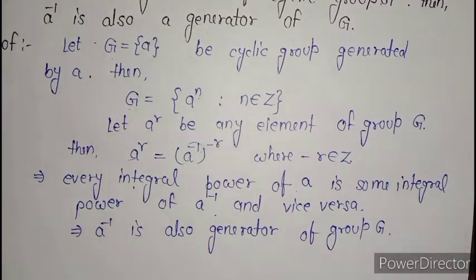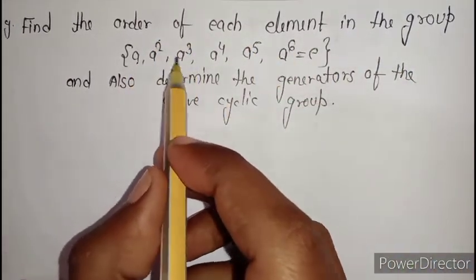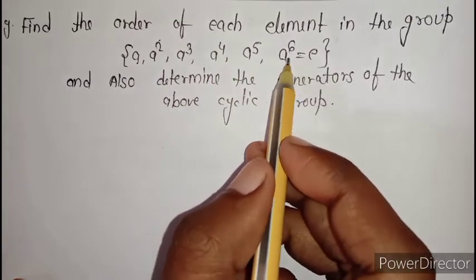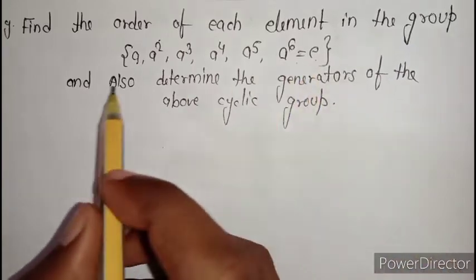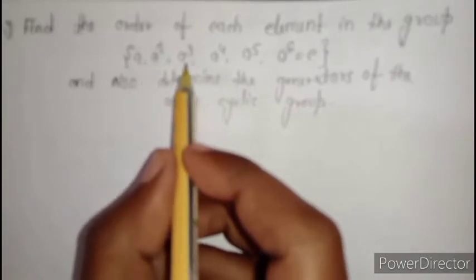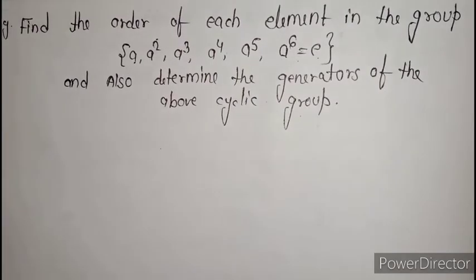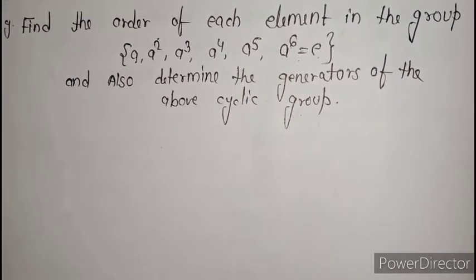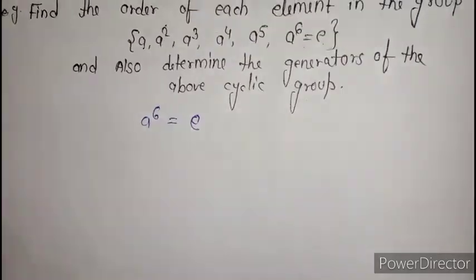Now we will take an example of a cyclic group so that your concept of cyclic groups becomes clearer. Our question is: find the order of each element in the group A, A square, A cube, A raised to power 4, A raised to power 5, A raised to power 6, which is equal to identity. It is given that A raised to power 6 is equal to identity, and also determine the generators of the above cyclic group. That is, we have to find those elements of this group which generate each and every element of this group. So firstly we find the order of each and every element.